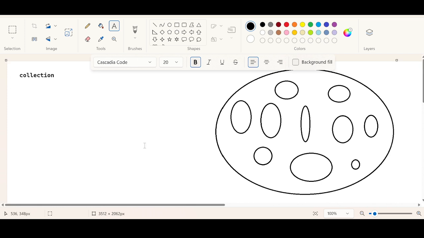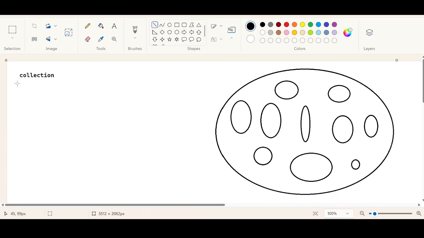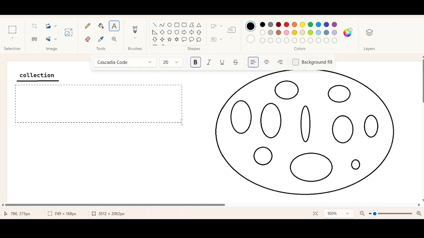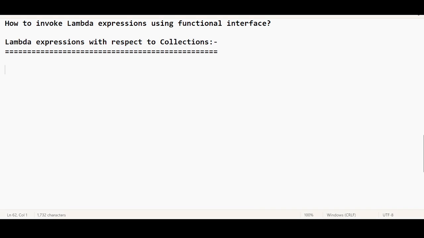So even in Java, when you talk about a collection, it is representing what? You want to represent a group of objects as a single entity. Can I say that? What is a collection in Java? A group of objects represented as a single entity.